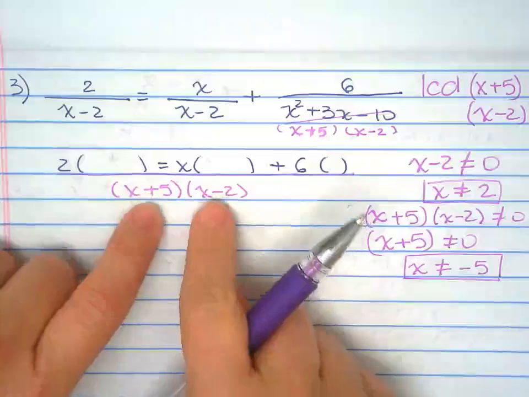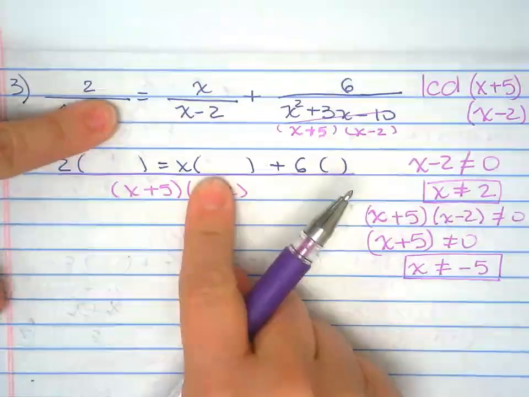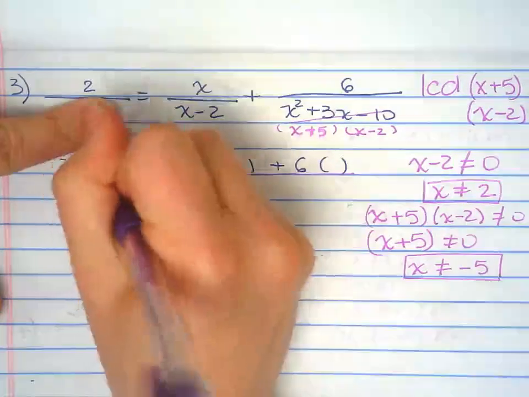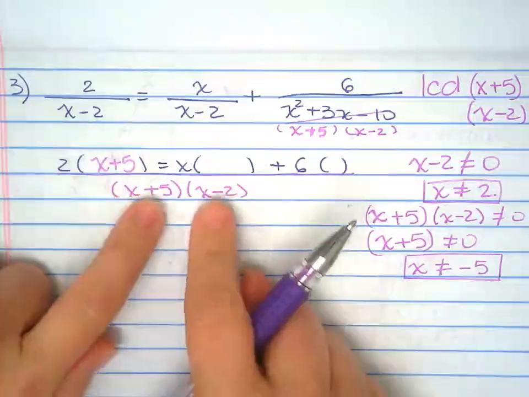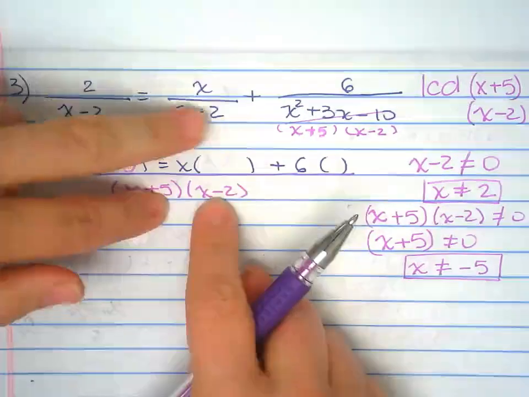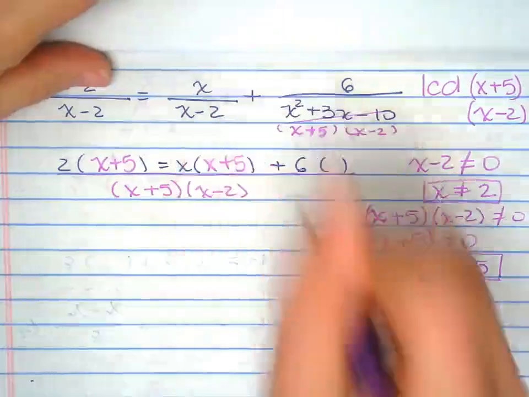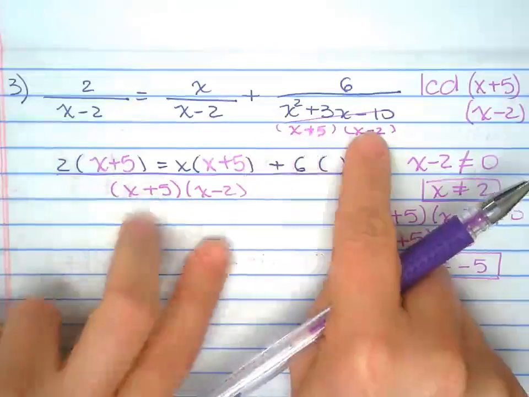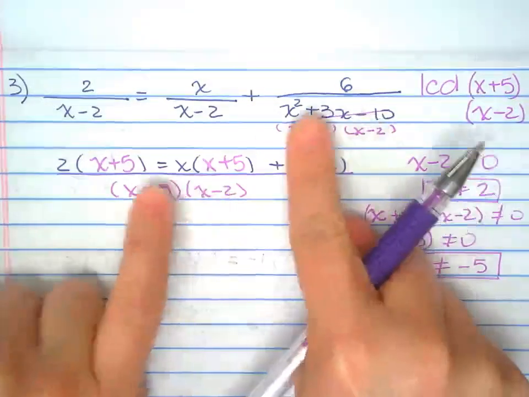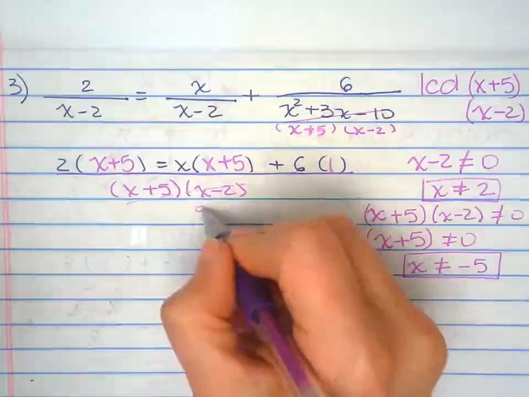All right, LCD divided by the denominator. When they're the same, that equals 1, or you can cancel them out, leaving you with x plus 5. The next one is right there. Least common denominator divided by the denominator. I have again x plus 5. Least common denominator divided by the denominator. They're the same thing. These two cancel out. These two cancel out. I have 1. Denominator goes away.